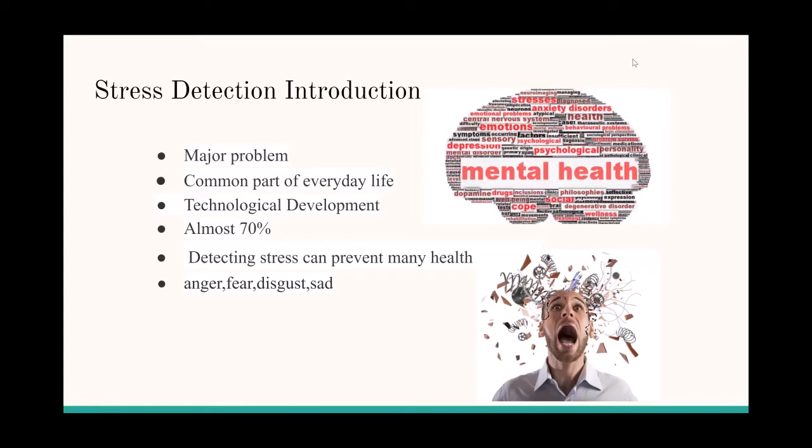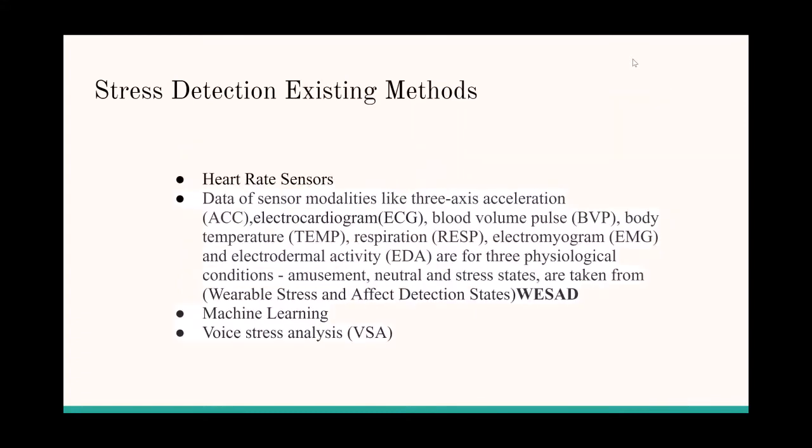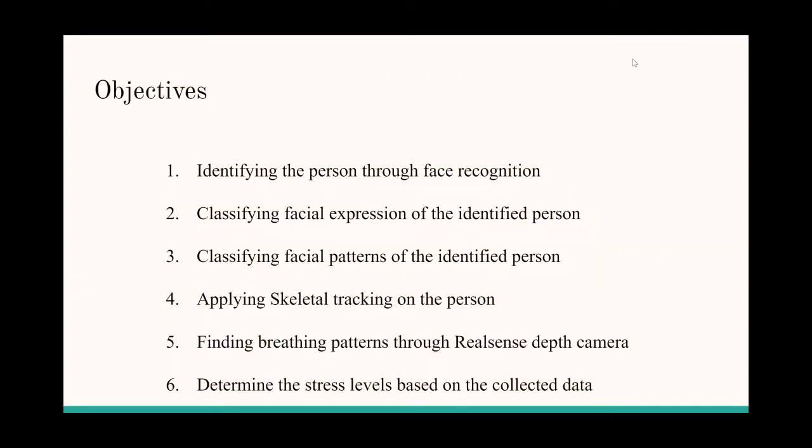Unfortunately, an automatic and accurate early stress detection method does not exist in real time, so we thought of detecting stress by recognizing the facial expressions and the breathing patterns of the person. The main expressions which are recognizable as stress are anger, fear, disgust, and sadness. These are some of the existing methods like heart rate sensors, voice stress analysis, ECG, etc.